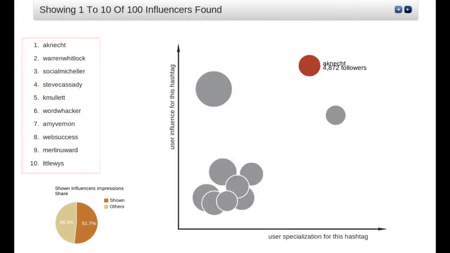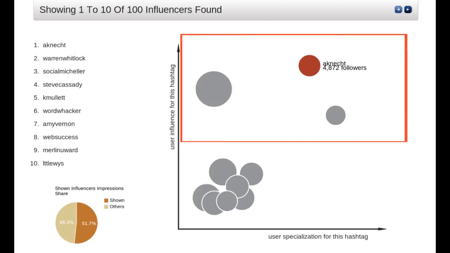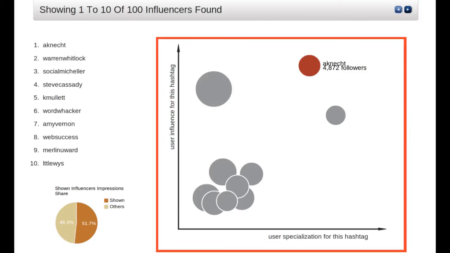When you open the Influencers tab, the first thing you can see is the list of the top influencers that we have found for your hashtag. The influencers are ranked by the total potential impressions they generated for the hashtag, both directly and indirectly, not only by their own tweets, but also when they get retweeted or mentioned in connection with this hashtag. Depending on your plan, we will analyze up to 100 top influencers, but we only show 10 of them at the same time. To see the other ones, you can scroll through the list using these little arrows. This way, we can keep the influencers chart clean at all time.